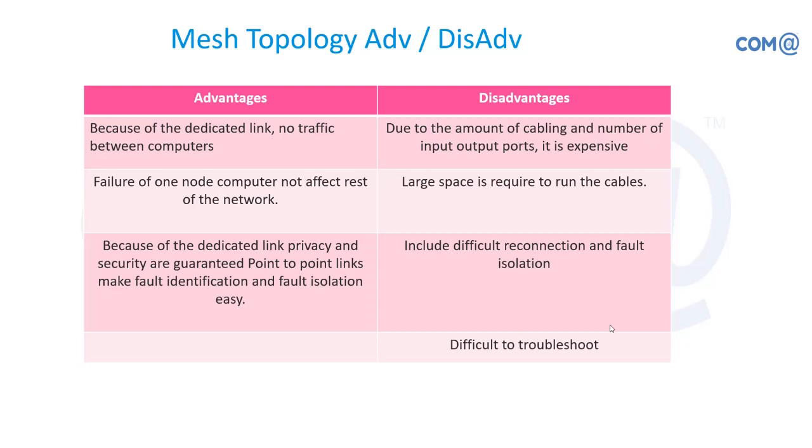Large space is required to keep the cables, yes. It also includes difficult reconnection and fault isolation. Any one cable you want to isolate is difficult. Because it is a mesh, you cannot remove that cable alone, right? Instead you will remove that connector and use a new cable to lay the connection to that particular system, and it is obviously difficult to troubleshoot.